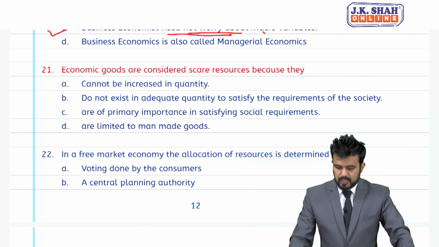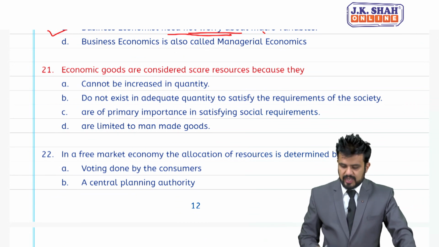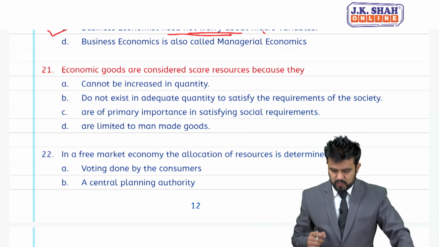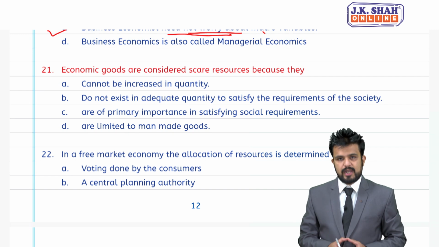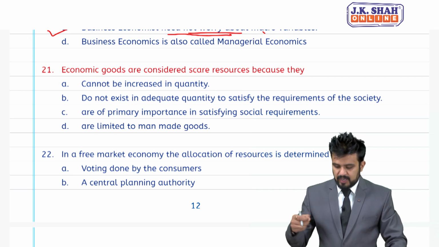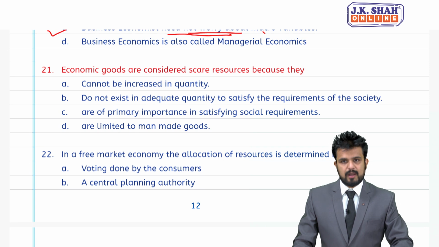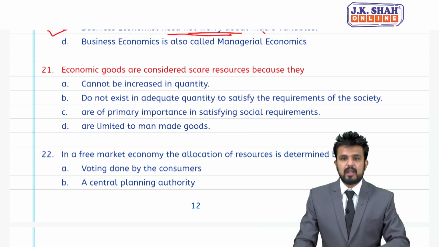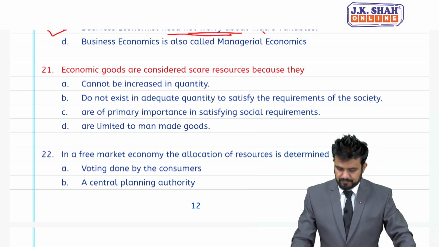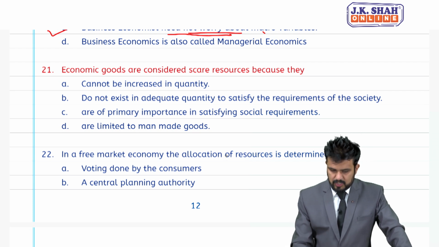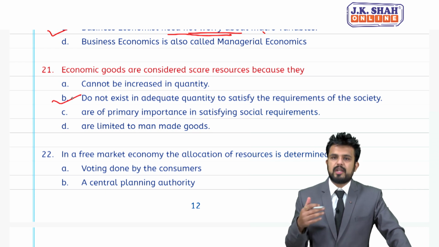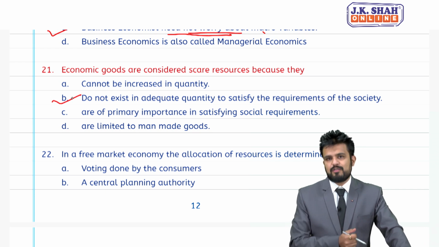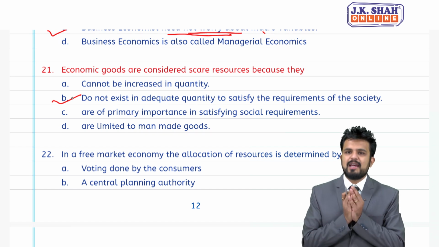21. Economic goods are considered scarce resources because they, option A, cannot be increased in quantity, option B, do not exist in adequate quantity to satisfy the requirement of the society, C, are of primary importance in satisfying social requirement, and D, are limited to man-made goods. So 21, your answer is do not exist in adequate quantity to satisfy requirements of the society, because resources are limited.